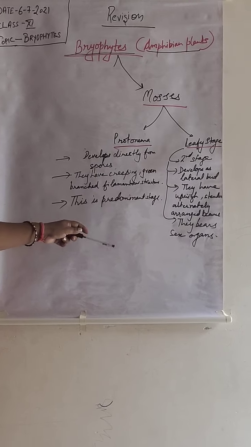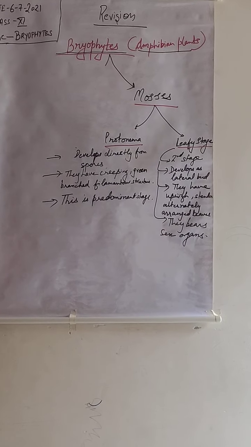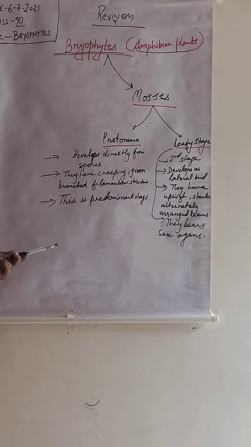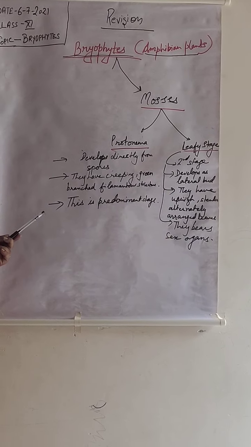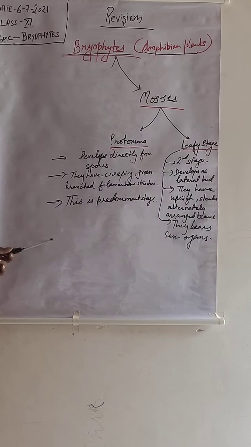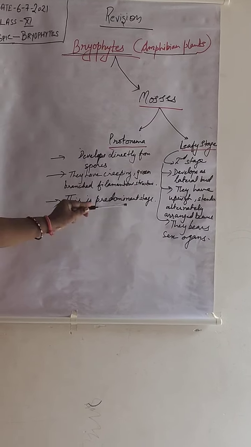They develop from lateral buds, and they have an upright slender kind of body design in which the leaves are arranged in an alternate manner. These are the stages at which they bear sex organs also for reproduction.